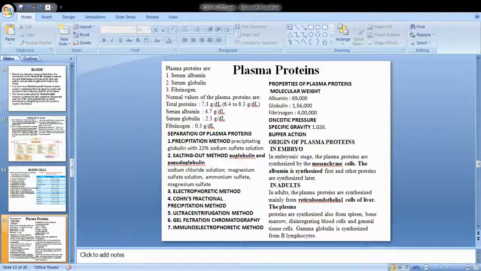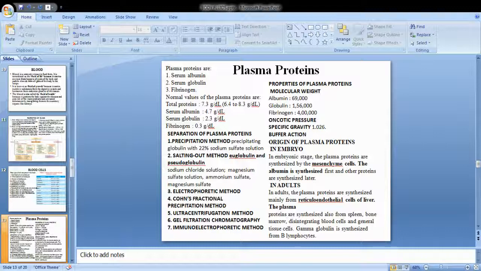We have seen hypotonic solutions: what is the nature or behavior of the cells when they are immersed in a solution of different concentrations, higher, lower, or equal concentration. The specific gravity of the protein is 1.026. It also has buffering action. Can you mention some buffers present in the blood? Amino acids can act as buffers, proteins can act as buffers. Buffering systems are very important to maintain the pH, viscosity, and the homeostatic nature of the blood.